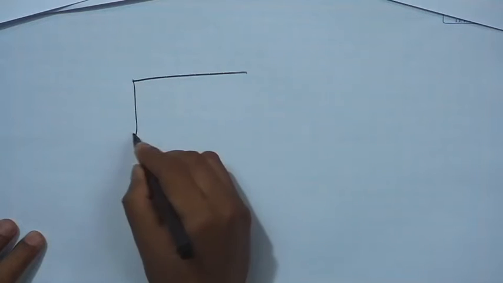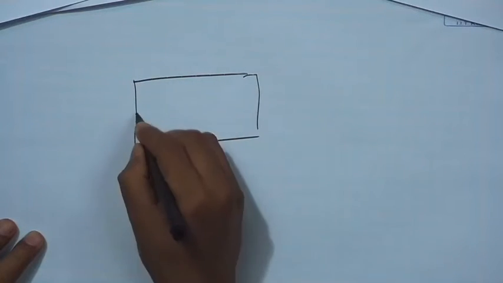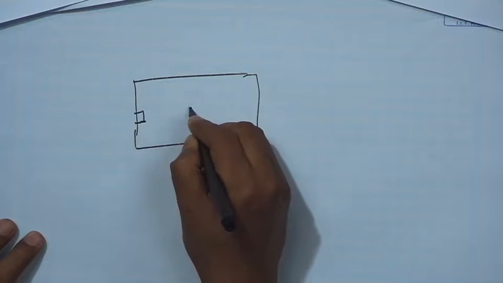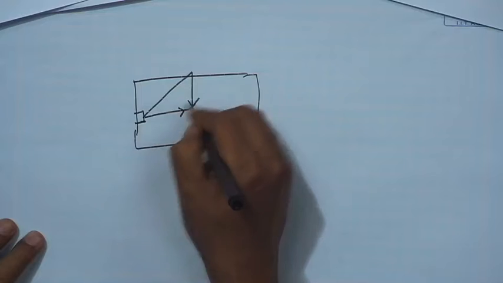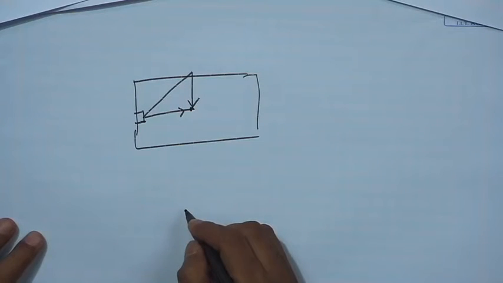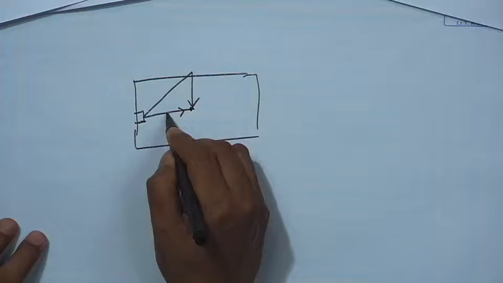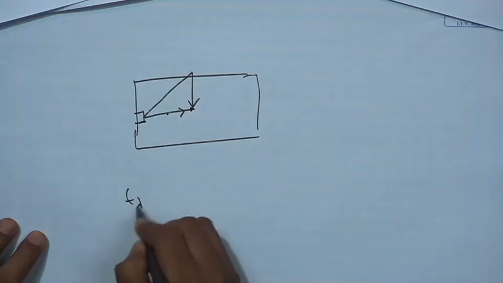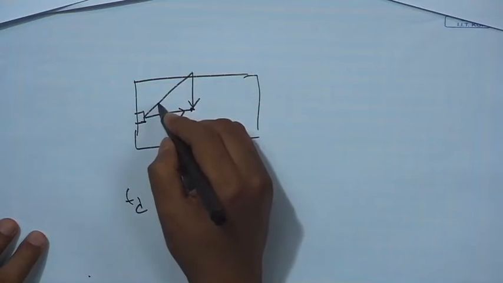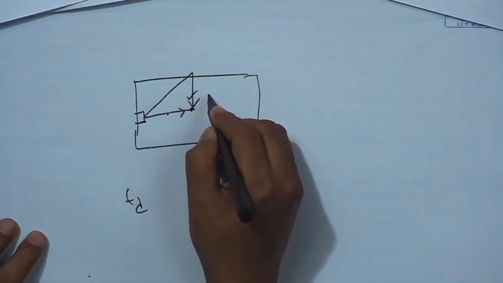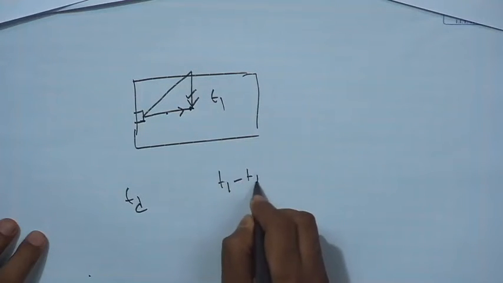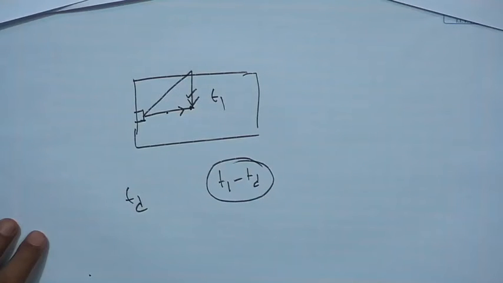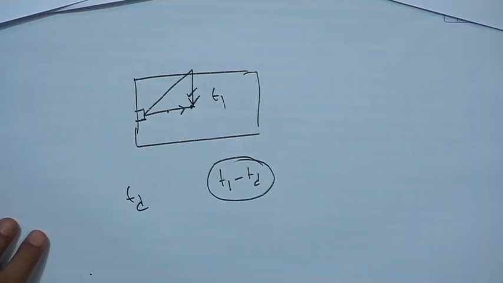Suppose this is an enclosure room and there is a source here; at this point there will be a direct sound and reflected sounds from different reflection paths. So, the initial signal delay gap is the time between the arrival of the direct sound, let us say TD is the direct sound arrival time, and the first reflection, let us say it arrives at T1. So, the time delay T1 minus TD is the initial signal delay gap. Okay.